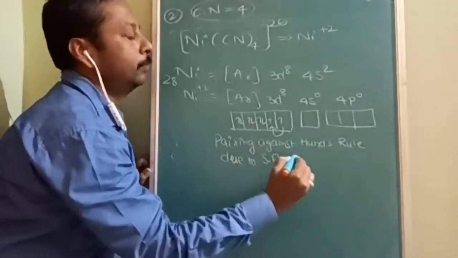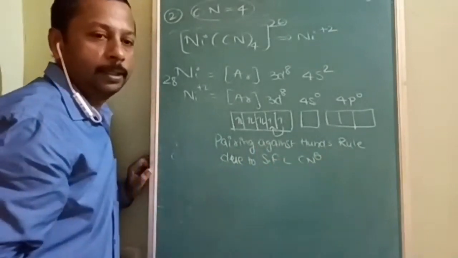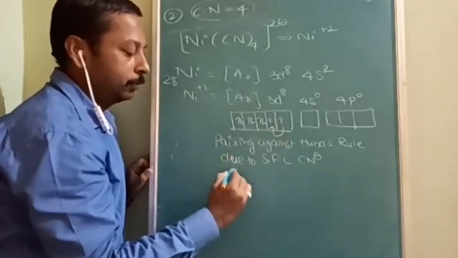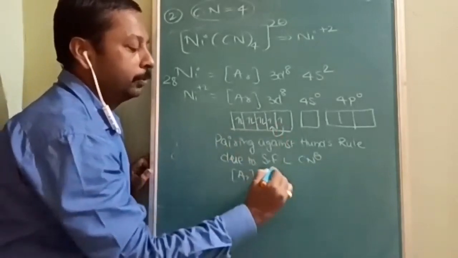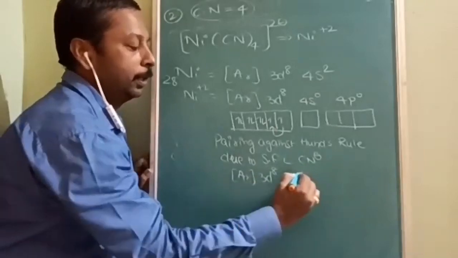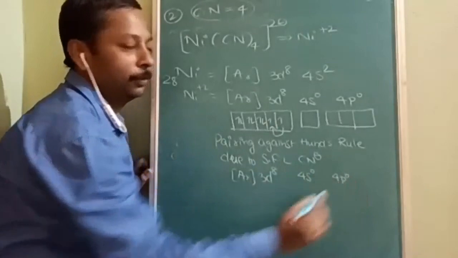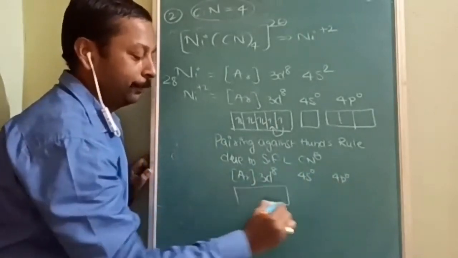Strong field ligand, what is that? CN minus. Now if this electron comes over here, argon, 3d8 is going to be 8 only, 4s0 is going to be 0 only, 4p0 is going to be 0 only.